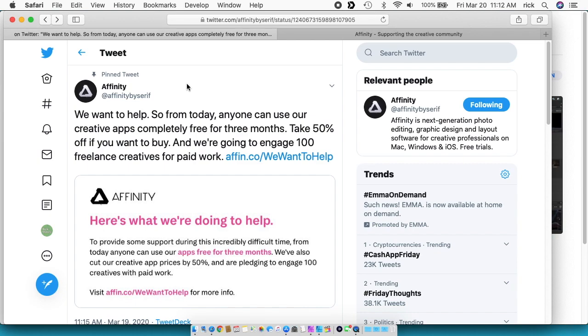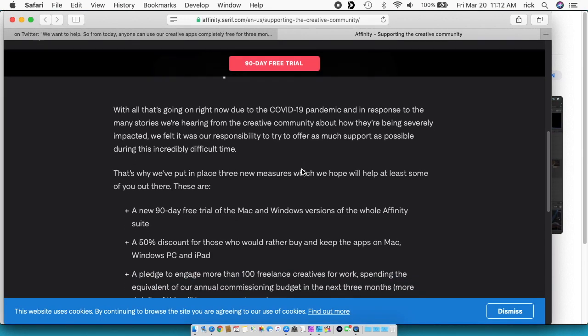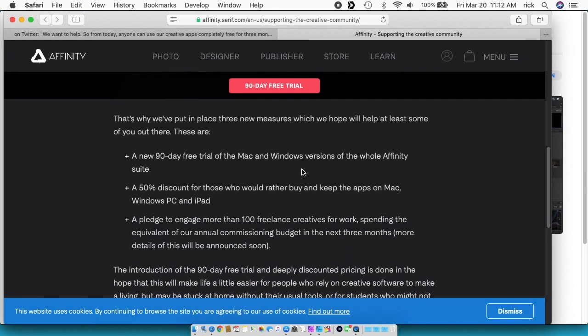You can see here it says they're taking 50% off. If you go to their website, it says 90-day free trial, 50% discount, and they're going to do it through April 20th. They're not paying me to do this, and they don't know I'm doing this. I just really like this software and I want to share in case someone else is looking for an alternative to paying a monthly fee for Adobe software.